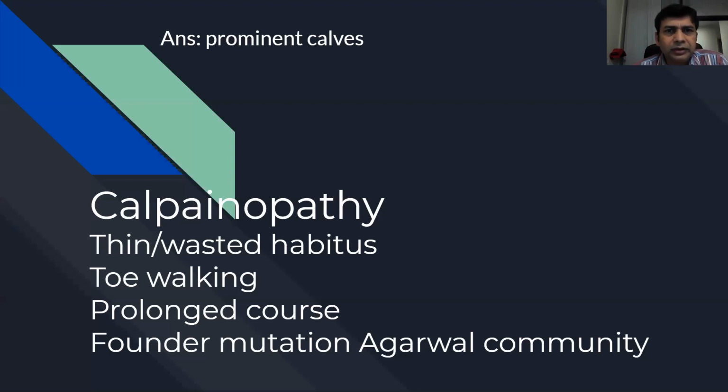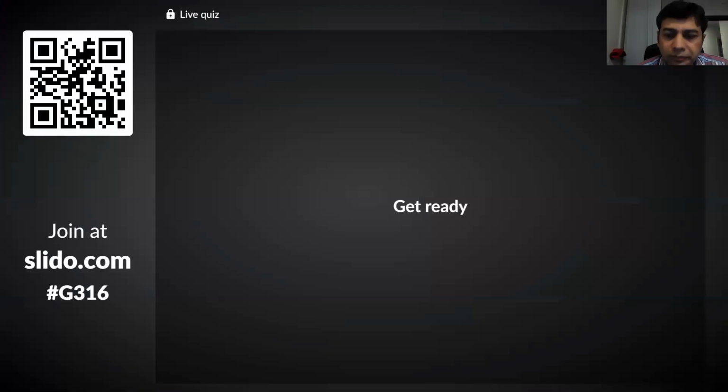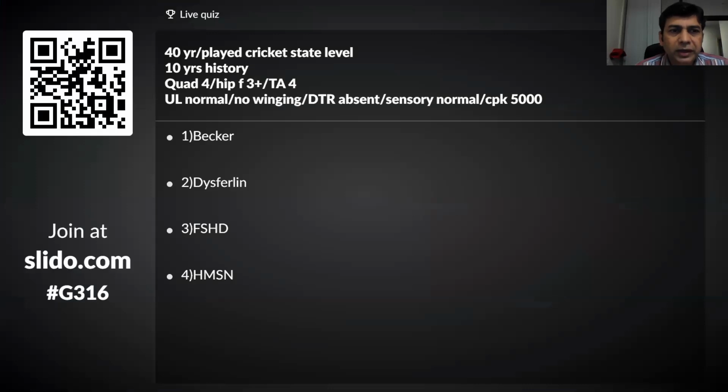Okay, now tell me this. This is a around 40-year-old man who used to be a state level cricket player, fairly good. Now he comes with 10 years, last 10 years, he has become weaker in the legs. Quadriceps are 4, TAs are mildly weak, hip flexors are 3+. There is no winging. Upper limbs are absolutely normal despite a 10-year story. Reflexes are absent, sensory normal. CPKs are 5,000, so clearly a myopathic ailment. What is your answer? So please vote.